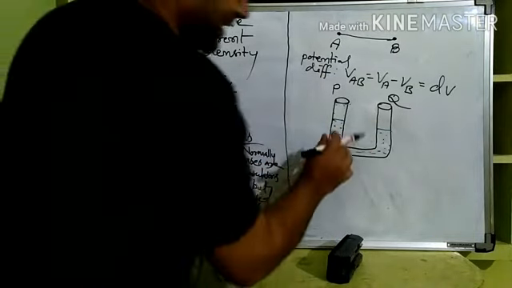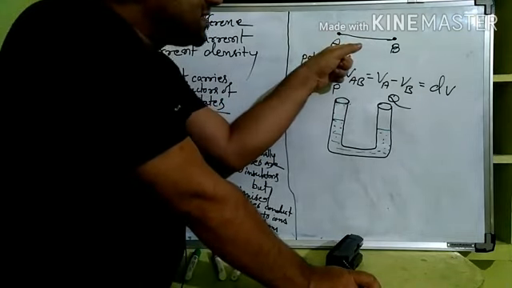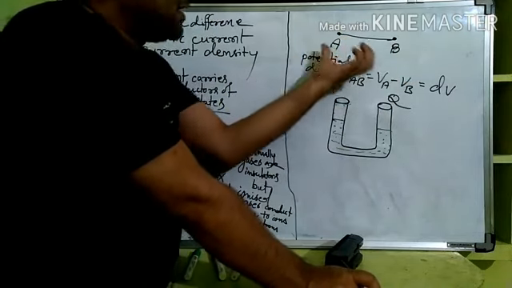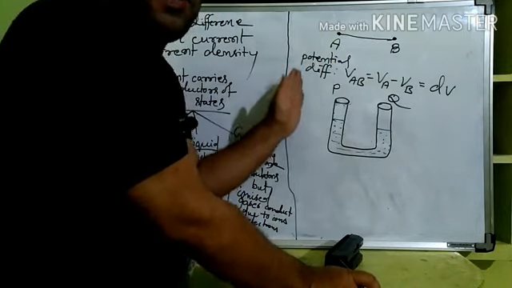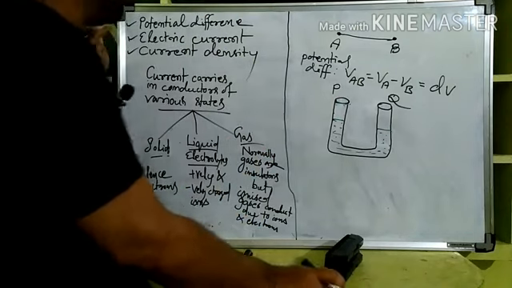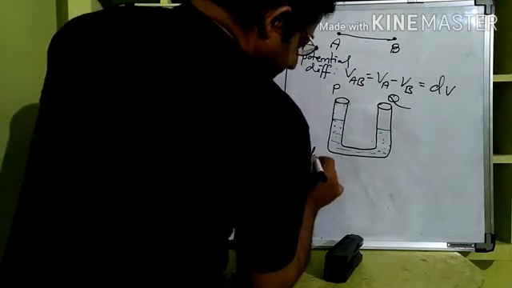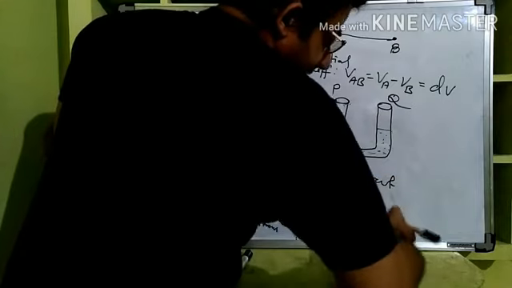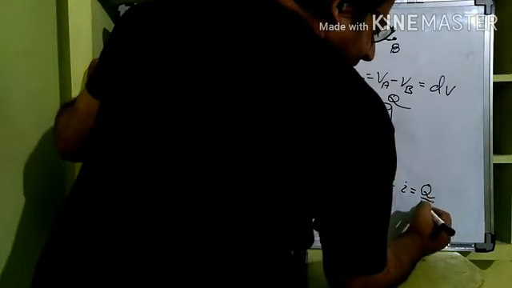Now, compare that: as the height of the liquid in a tube, we were comparing it with the potential. Potential at A is V_A, potential at B is V_B, let us say. Now, if there is a gap between them, then only charge will flow, always from higher potential to lower potential, and we are calling that electric current. So, let us define electric current. Current, symbol is I, is equal to the flow of charge per time.